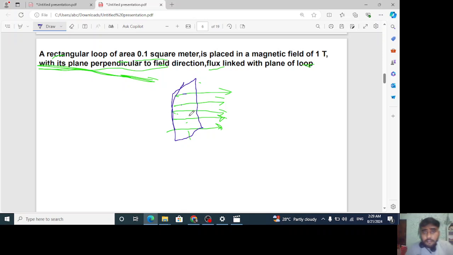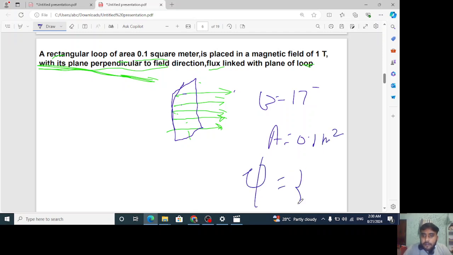So now what is it asking? It is asking us for the value of the magnetic flux linked. We have been given this B value here. B is 1 T, right? Understand one thing. The area we have already been given, what? 0.1 square meter, right? And we have to find phi here. We have a relation. What relation do we know? That phi is equal to B A cos theta, where theta is the angle between B and A.